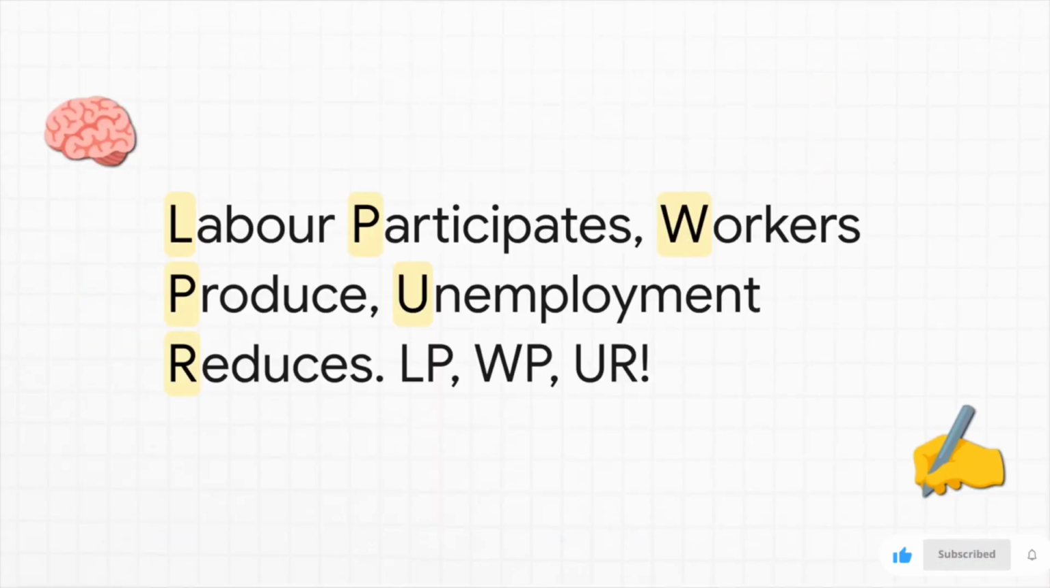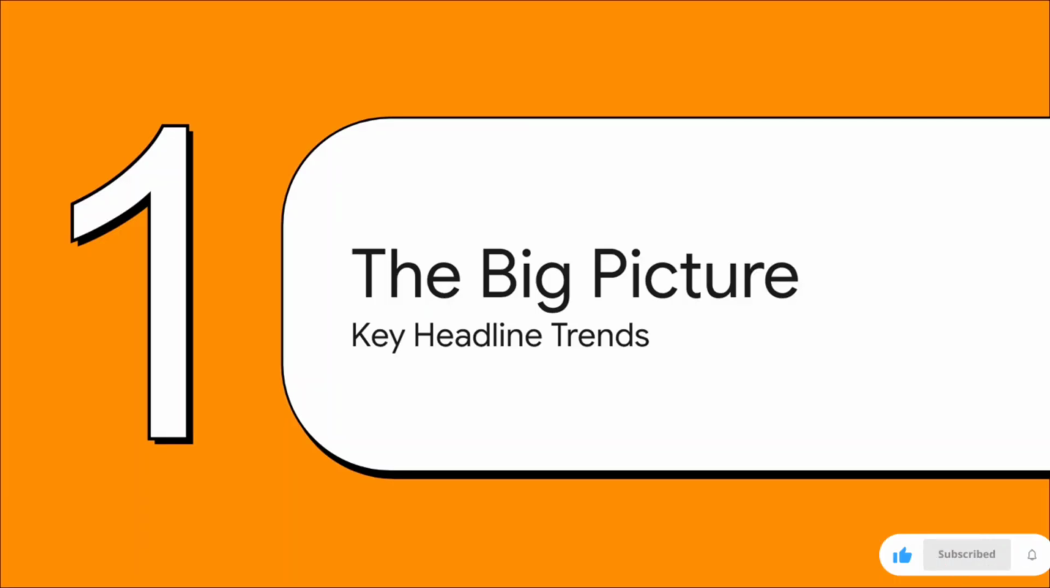So how on earth do you keep these straight in an exam? Try this little trick. Labor participates, workers produce, and unemployment reduces the workforce. LP, WP, UR. Got it? Simple, right? All right, now that we've got the lingo down, let's actually use it to decode this latest data.